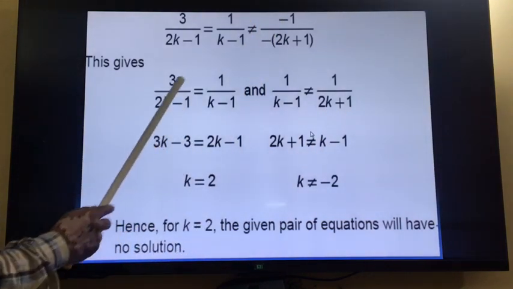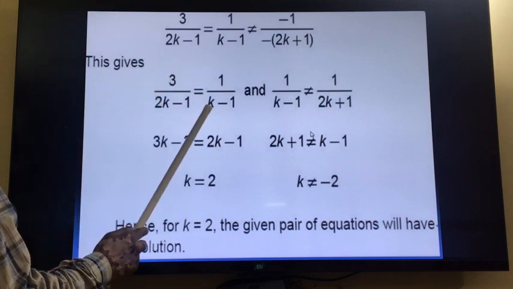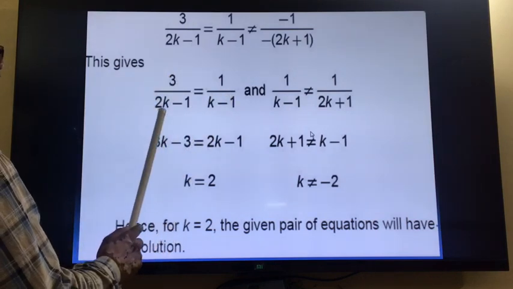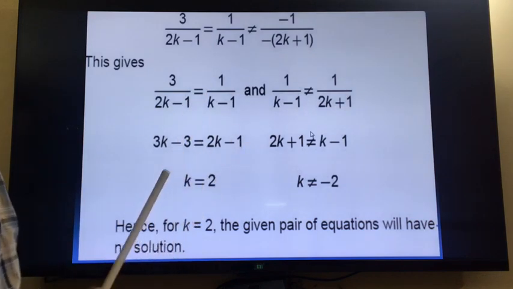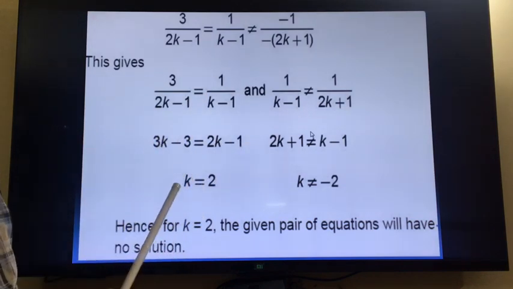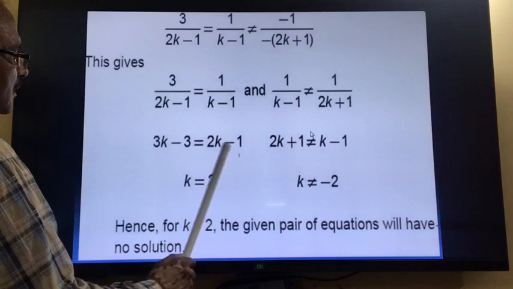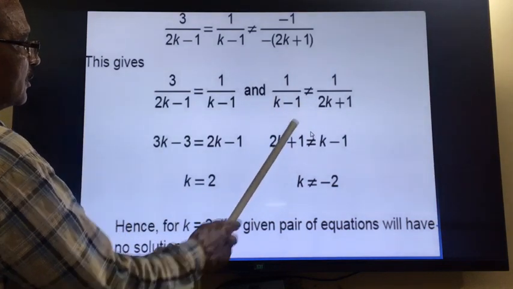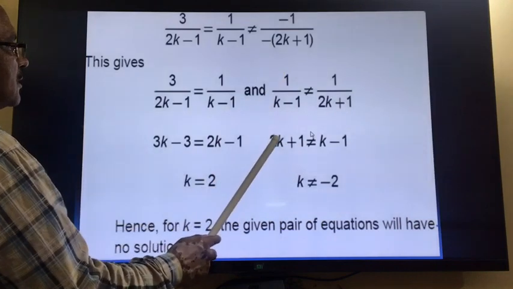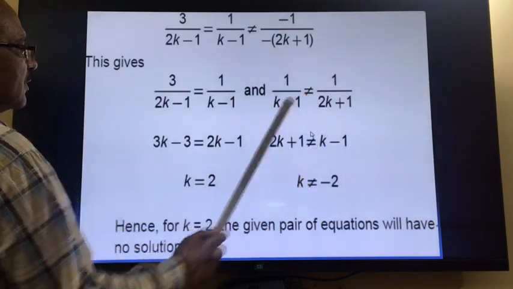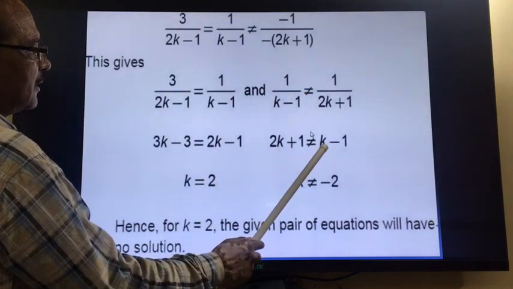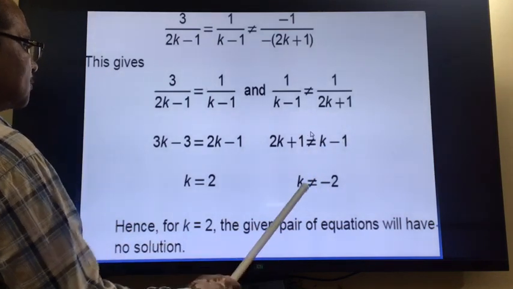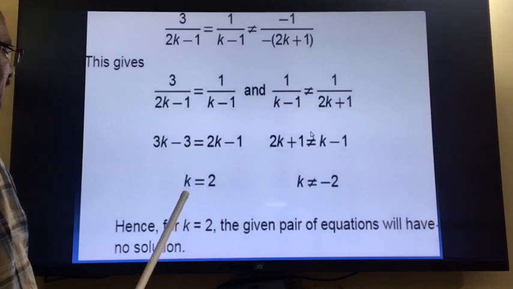Cross multiplying, 3k minus 3 is equal to 2k minus 1, so 3k minus 2k is equal to k, and minus 1 plus 3 is equal to 2. On the right side, cross multiplying, we get 2k plus 1 not equal to k minus 1, so 2k minus k is not equal to minus 2. So k is not equal to minus 2, and k is equal to 2.